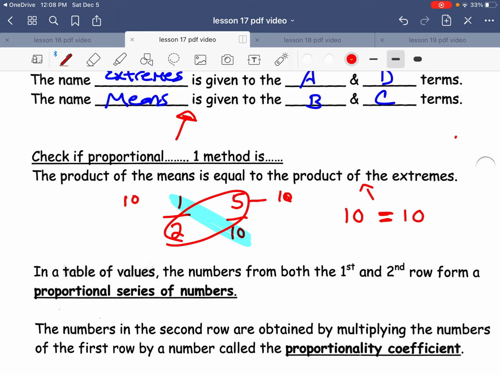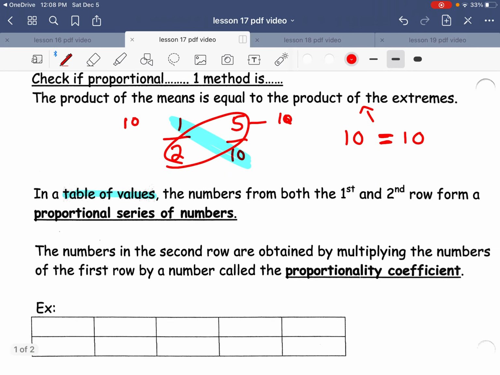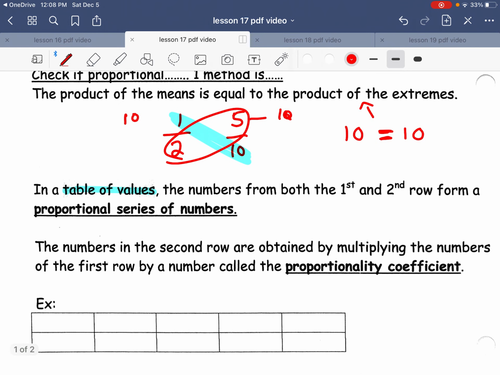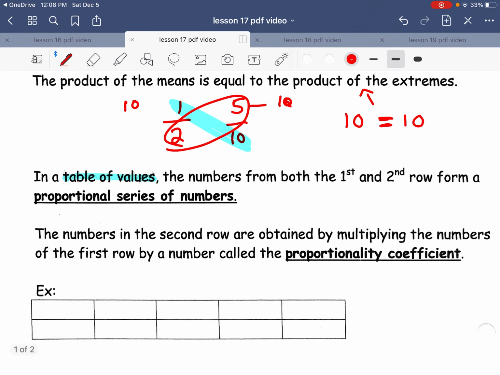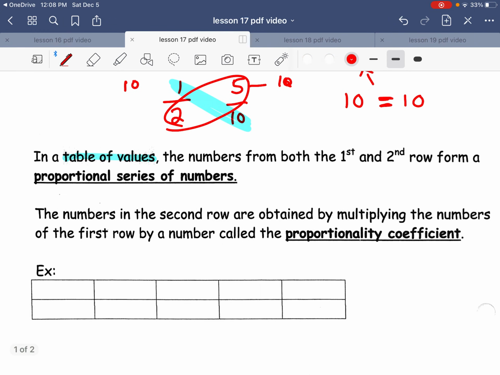In a table with values, the numbers from the first and the second column form a proportional series of numbers. If I have a proportional situation, they tell you that it's a proportional table. So for example, I'm just going to call it my X and Y, we're used to that, though it might have different names.